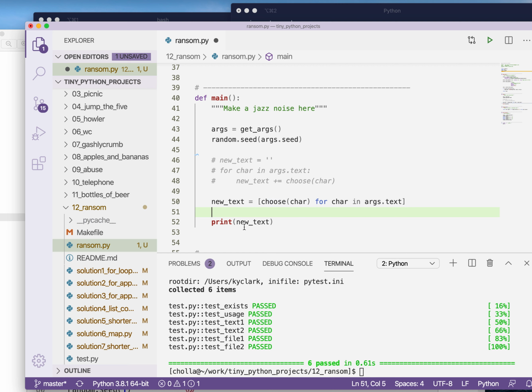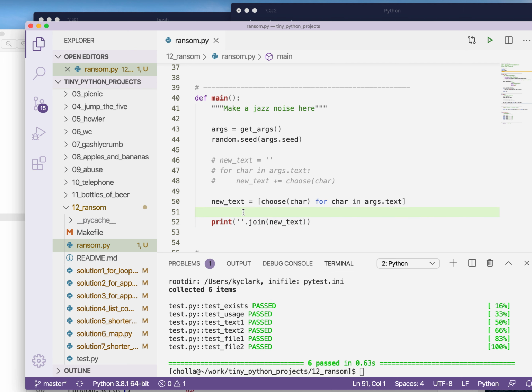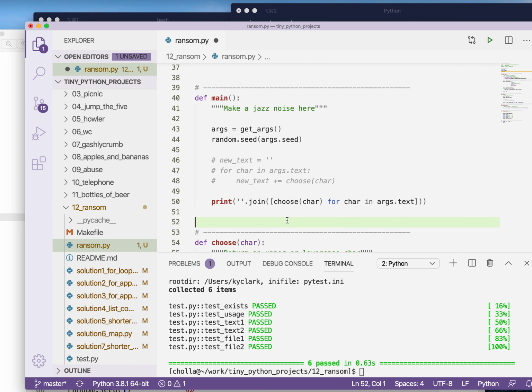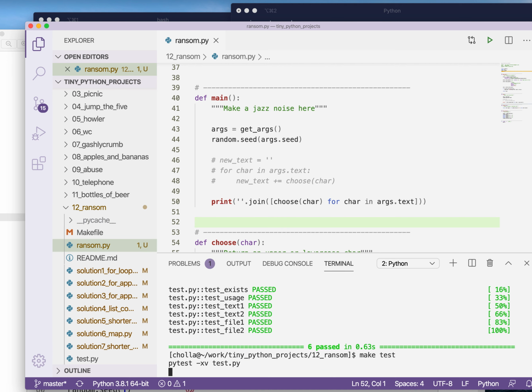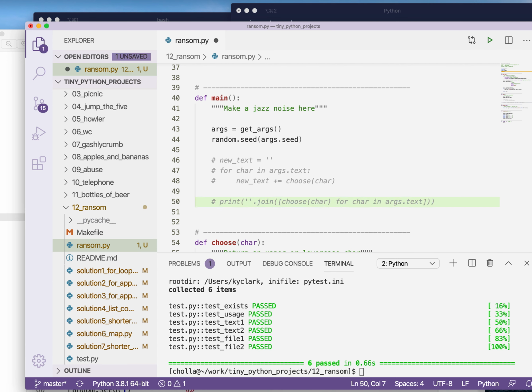And that's going to be a list, so I'm going to have to go back to joining that on the empty string to make that into a string. So that's another way to write this. If I didn't want to assign it to a variable, I could put this directly in. I generally only assign a named variable if I'm going to use it more than once. And in here, since I'm not going to use it, to me this still looks pretty readable. That still passes. So that is a way to write it with a list comprehension.